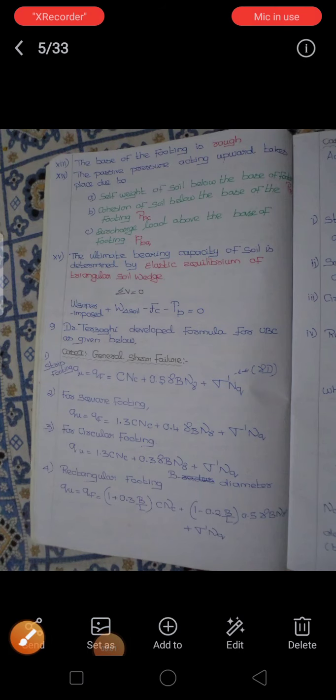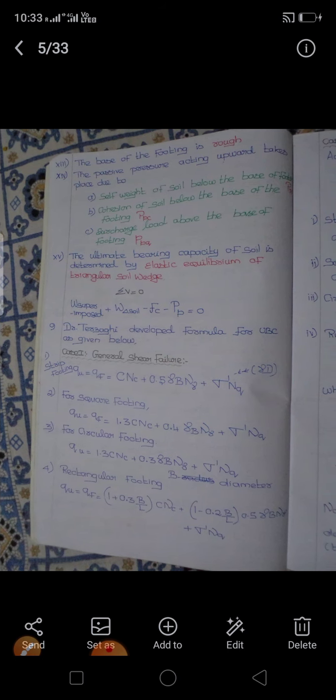My name is Assistant Professor Isha Ilawar, and I am going to discuss the bearing capacity of the soil. In the last class, we discussed the basic introduction of shallow foundation. Now we are going to look at the derivation of bearing capacity of the soil and some of the important formulas related to the bearing capacity of the soil.